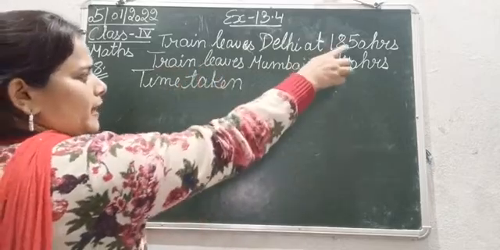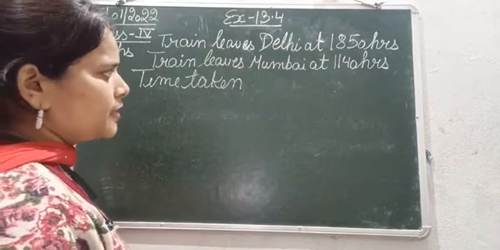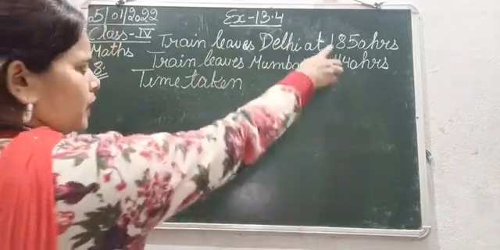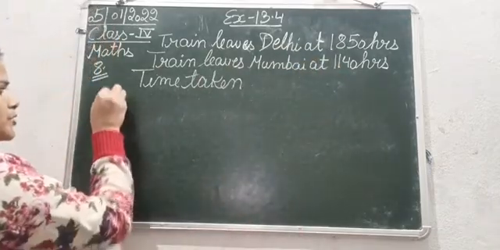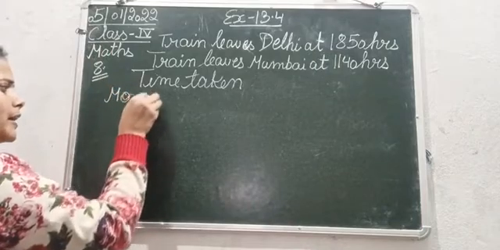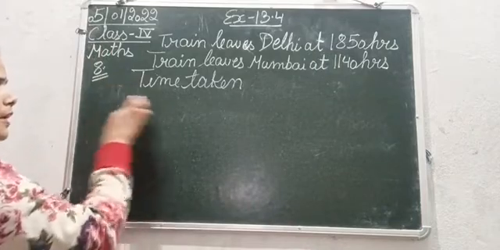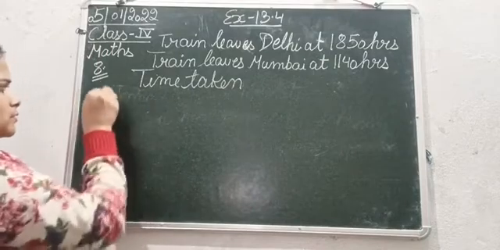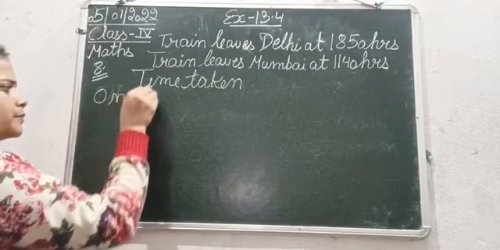So it starts at 1850 hours on Monday and reaches on Tuesday. First of all, we are going to calculate the time taken on Monday.